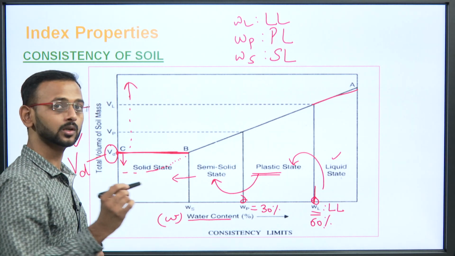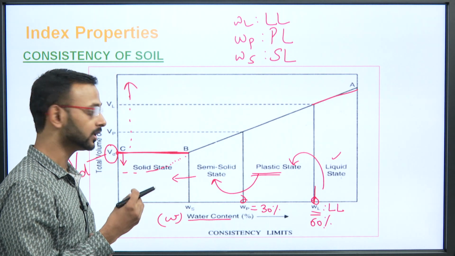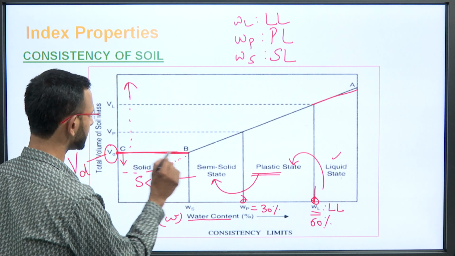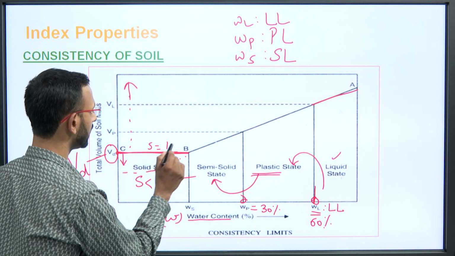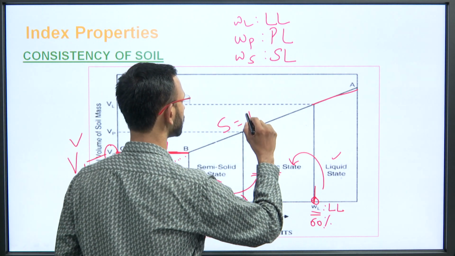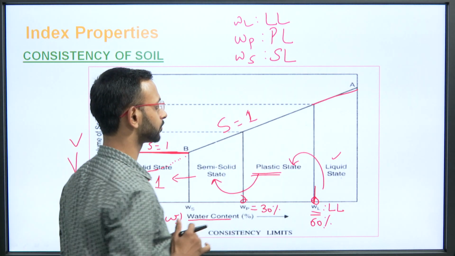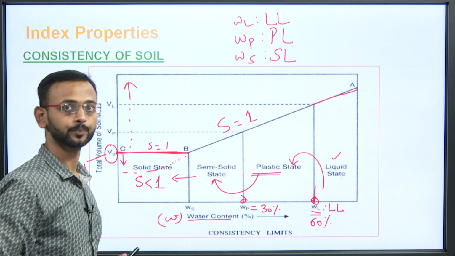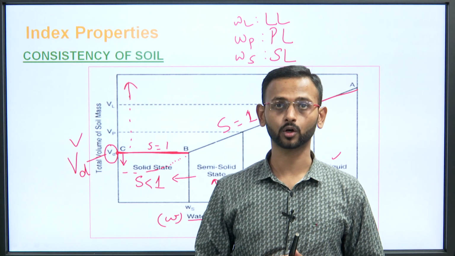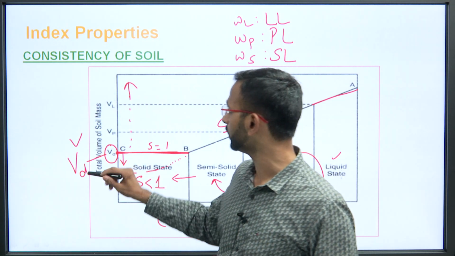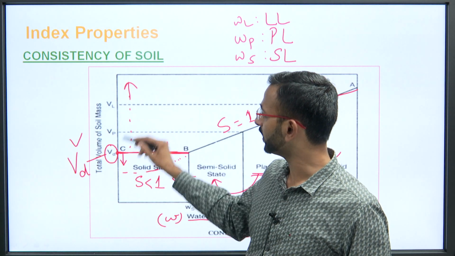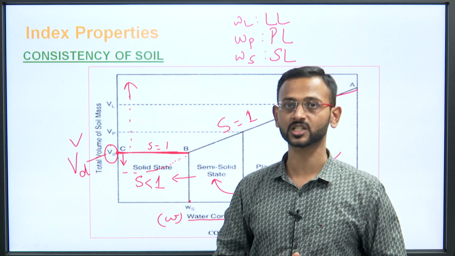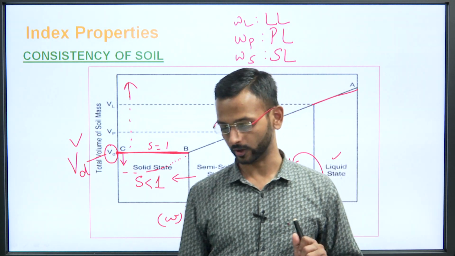The water content also reduces, and the saturation is also less than 1, but at this Vd, the saturation is equal to 1, and at all these points saturation is also equal to 1. So, these are the different limits, that is the plastic limit, liquid limit or the shrinkage limit, and the changes in the volume of the soil occur only up to this level, to this shrinkage limit, to this water content. When water content is reduced below the shrinkage limit, there is no change in the volume of soil.